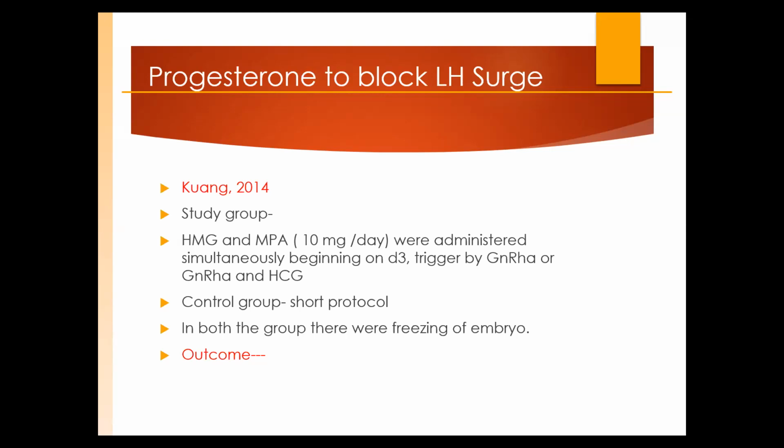You can start 10 milligram from day 2. Whether you are starting recombinant or whatever you feel, whatever your baseline is, which patient you are taking, what protocol you have started, then instead of using an agonist or antagonist, you can use progesterone to prevent the premature LH surge. 10 milligram twice a day can be administered till you give the trigger.